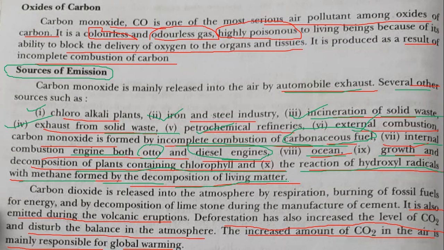All these are responsible for the liberation of carbon monoxide.